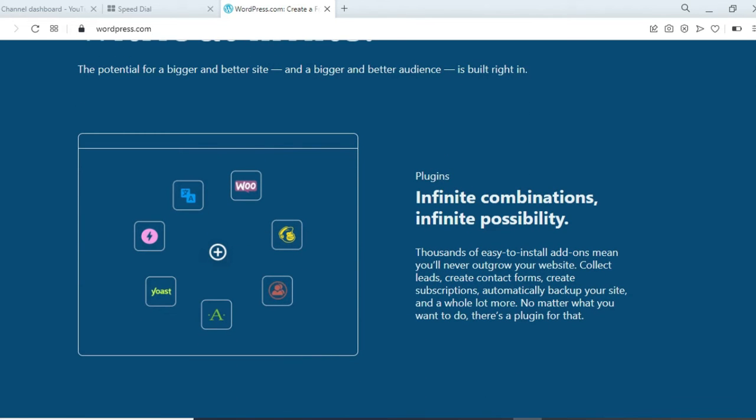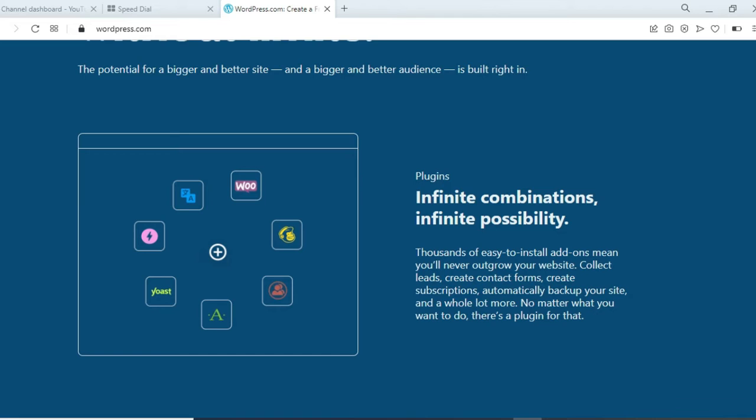And you can also see here some of the plugins, and infinite combinations, infinite possibilities, and thousands of easy to install add-ons, which means you will never outgrow your website. Just collect leads, create contact forms, create subscriptions, automatically back up your site, and a whole lot more.